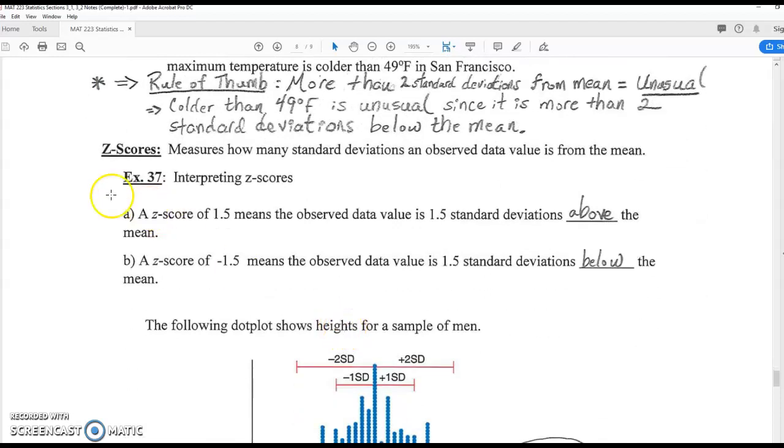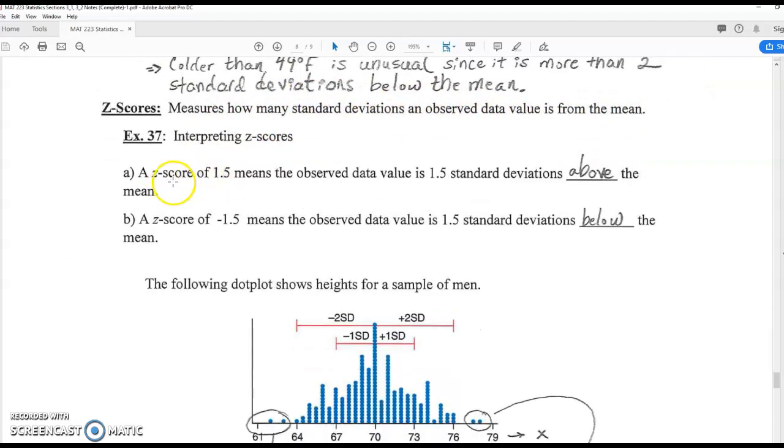Now, z-scores are another way for us to tell how far above or below the mean of the data set a data point is. So it measures how many standard deviations an observed data value is from the mean. Now, how do we interpret z-scores? So for example, if it's a positive 1.5, that means that the observed data value is 1.5 standard deviations above the mean. So all of our data values, our x's, will have a z value now. And we're going to convert each x to a z value. And I'm going to show you how to do that. Each x will be converted to a z-score.